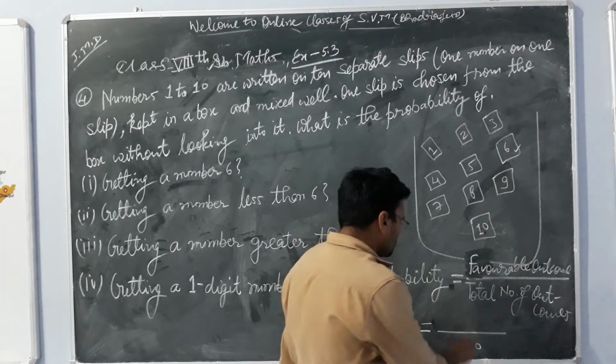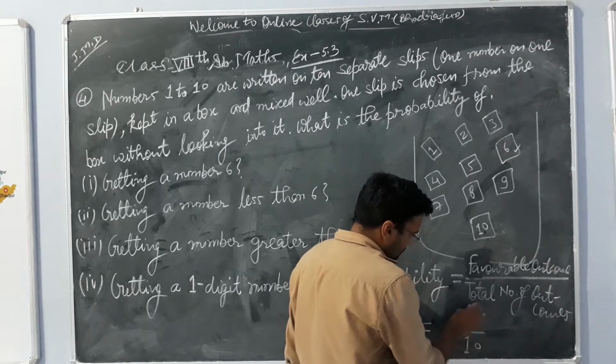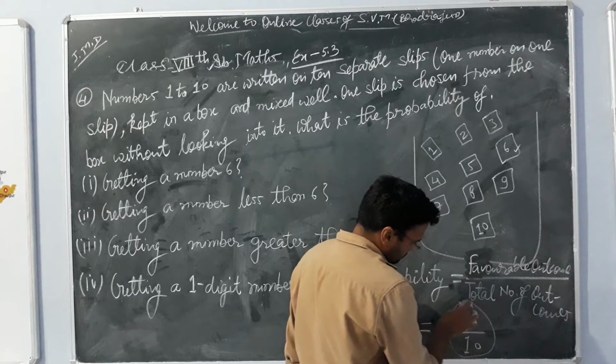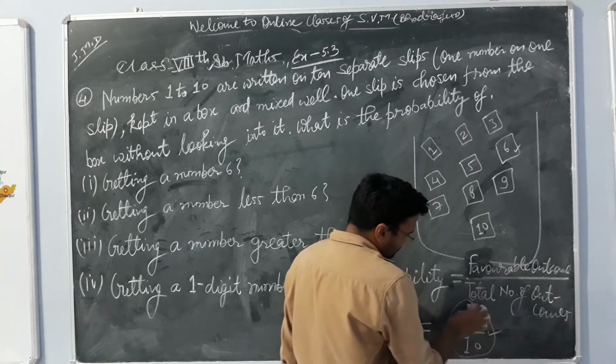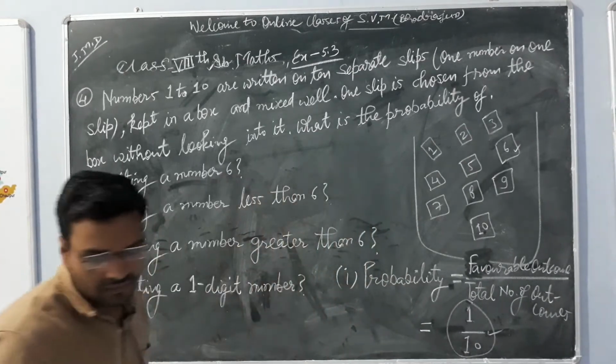So the probability will be 1 upon 10. This is our answer for part first.